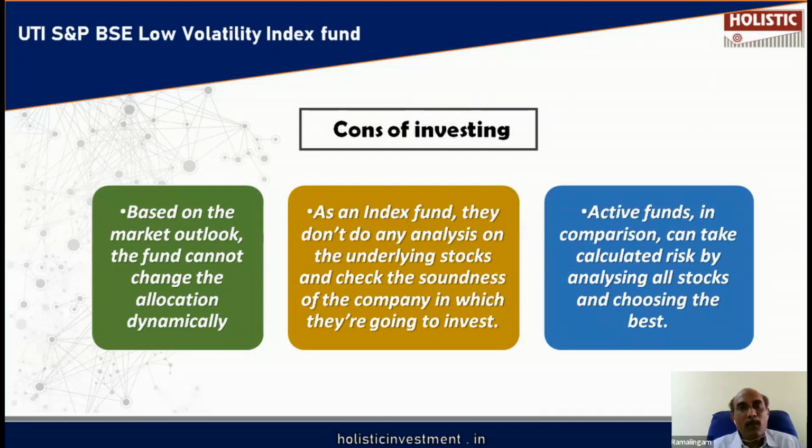Active funds can take more calculated risk in the index. Whatever is having a good outlook, they can pick and choose in their calculation. Whatever is giving better risk adjusted return, they can choose. Whatever is having low risk adjusted return, they can avoid. It is possible in an actively managed fund, whereas in this index fund, it is practically not possible. They have to simply mimic and mirror the index. So we have to take blind risk, blind faith on all the stocks in the index.